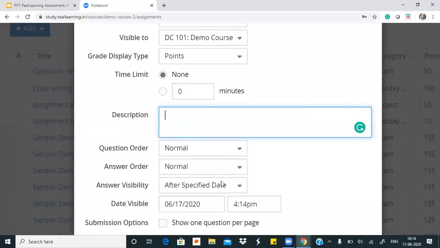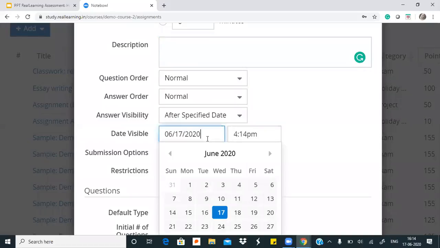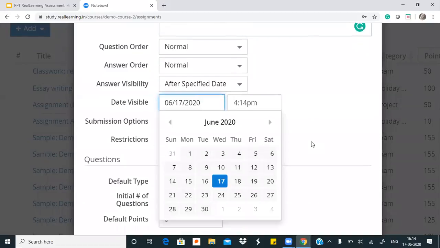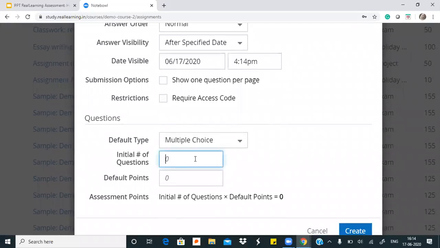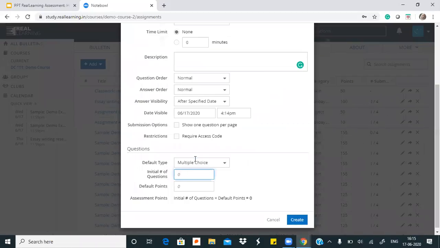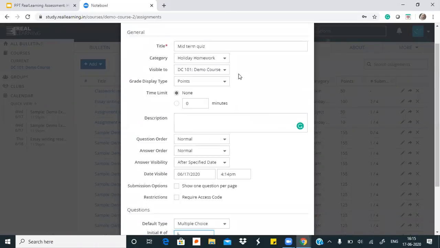If they have decided when they want the assignment to be published, then they can go ahead and write the time and date here. They also have, if they are sure about how many questions are going to be in her test, then they can go ahead and put it here. But these are not mandatory. The only thing needed is the title of that test. And that is the only thing the teacher needs to put to get towards creating all the questions for their exam.